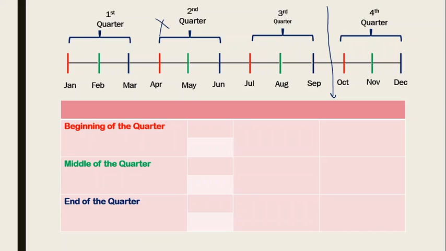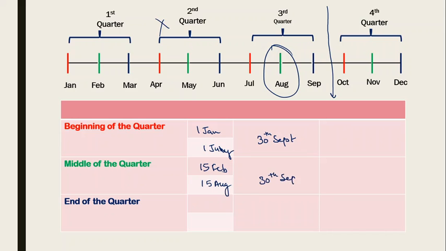So the beginning of each quarter: it will be 1st of Jan, and I'll take the last quarter beginning, that is 1st of July, and I'm going to compare it with 30th of September. Then the middle: 15th of Feb for the first quarter, and here it will be 15th of August, and again I compare this with 30th of September to find the average. For the end, the first quarter ends on 31st of March and the last quarter ends on 30th of September, and again I compare this with 30th of September.